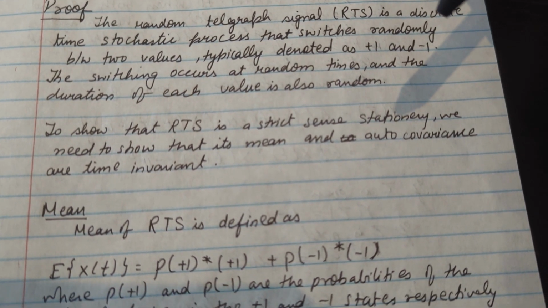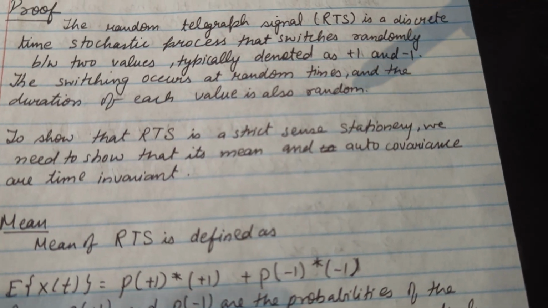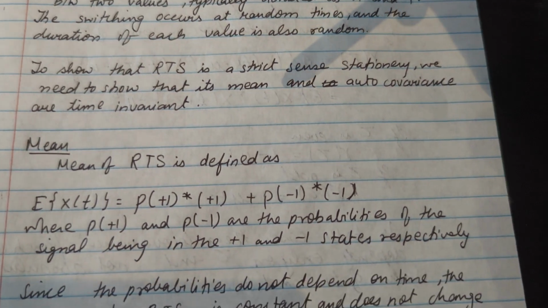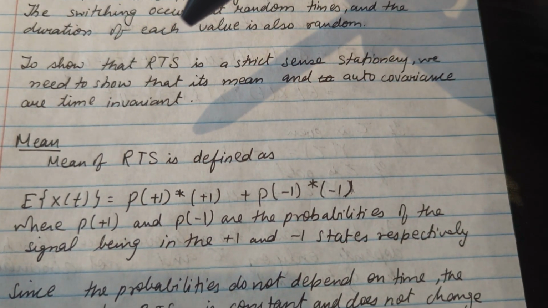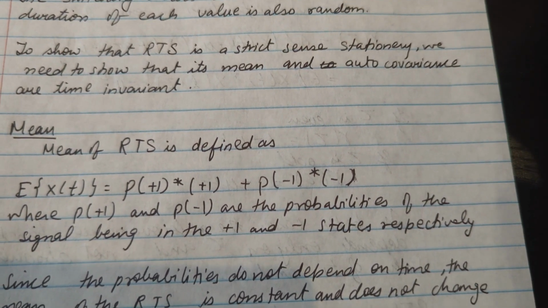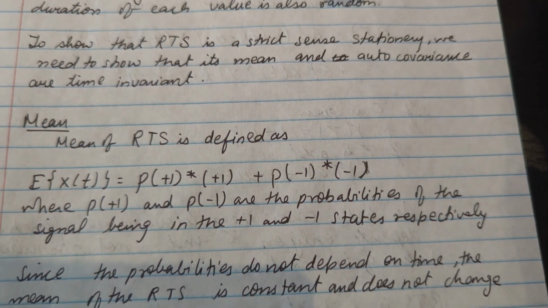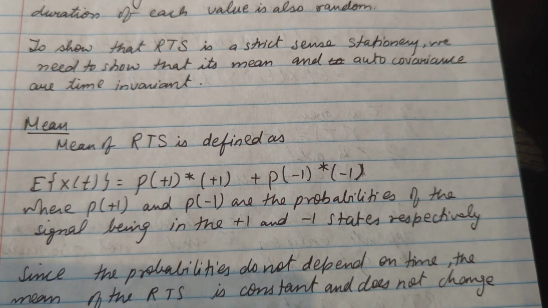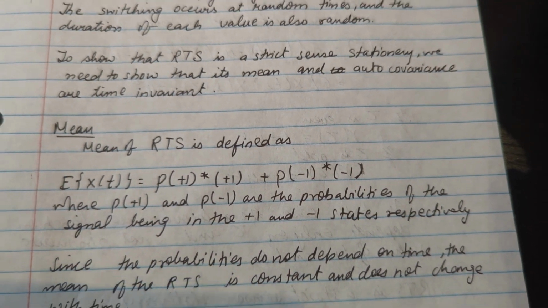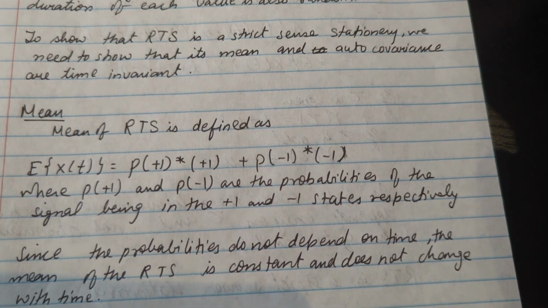Okay, so to show that a random telegraph signal is strict sense stationary, we need to show that its mean and autocovariance are time invariant. The mean of RTS is defined as expectation of X(t) equals probability of +1 times +1 plus probability of -1 times -1, where P(+1) and P(-1) are the probabilities of the signal being in the +1 and -1 states respectively.